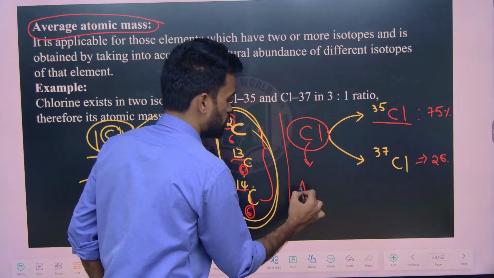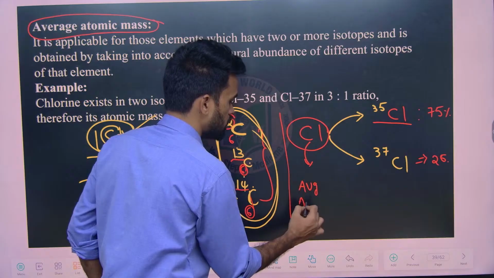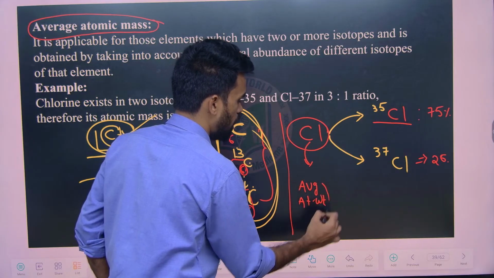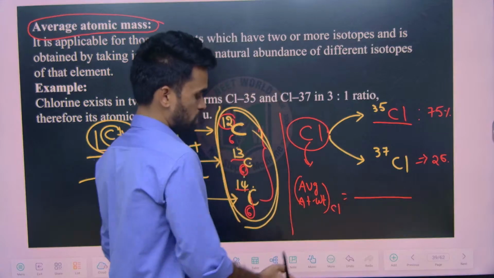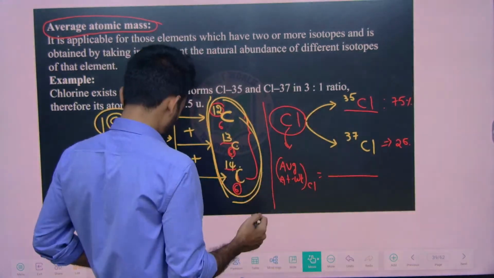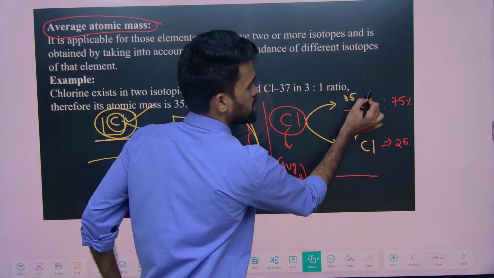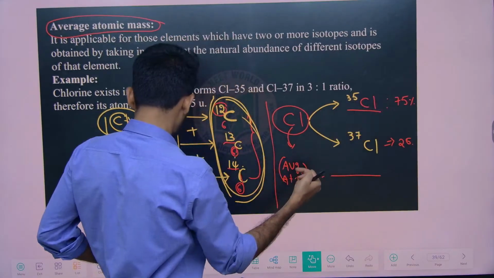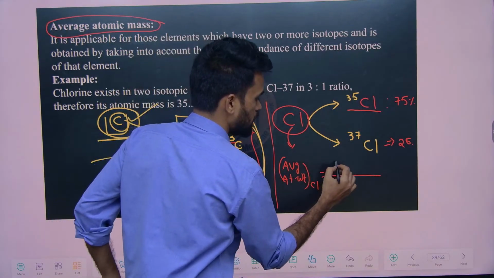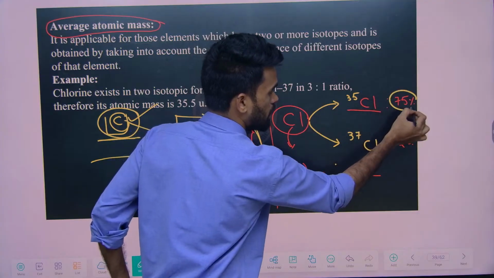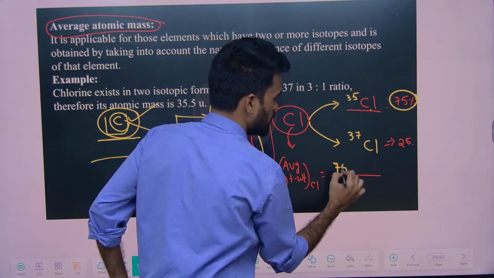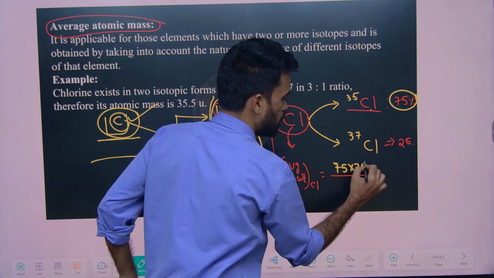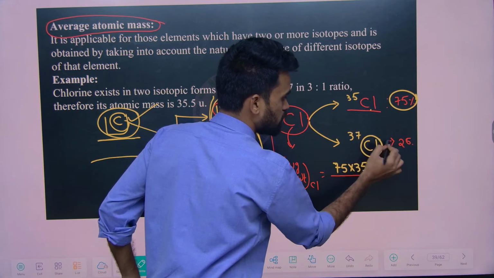Now what I am asking? Average atomic mass, average atomic weight of an element like chlorine, is equal to: what is the Cl35 isotope composition? 75%. So percentage abundance means how much abundance we have for chlorine 35? 75. So 75 into 35 plus Cl37 is how much? 25.